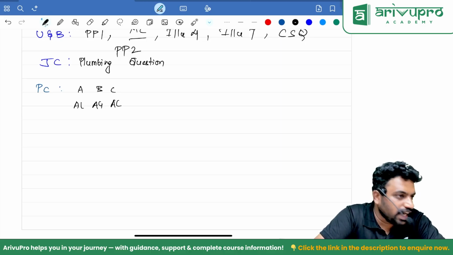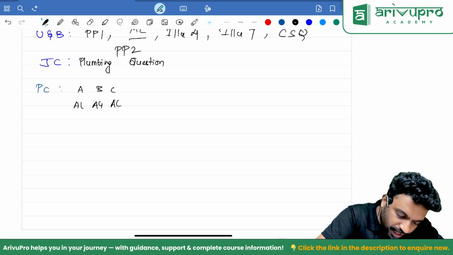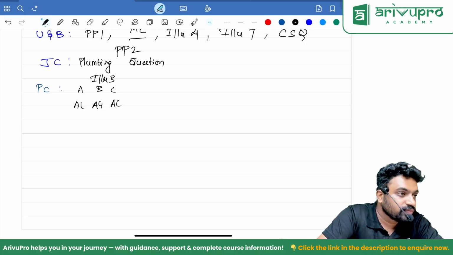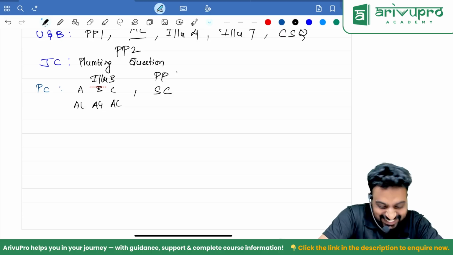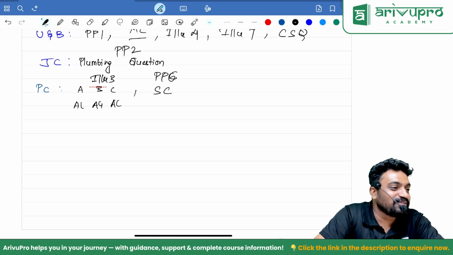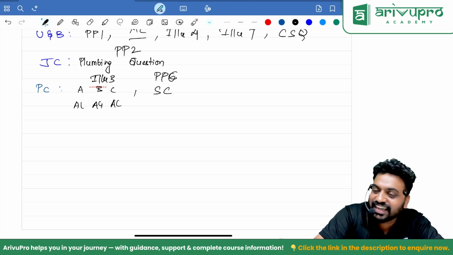Illustration 3 or 4, I don't know. Where all the 3 are involved, you have to open 3. Okay, illustration 3. Then sugarcane question. Last question. Practical problem 6. Crushing of sugarcane.